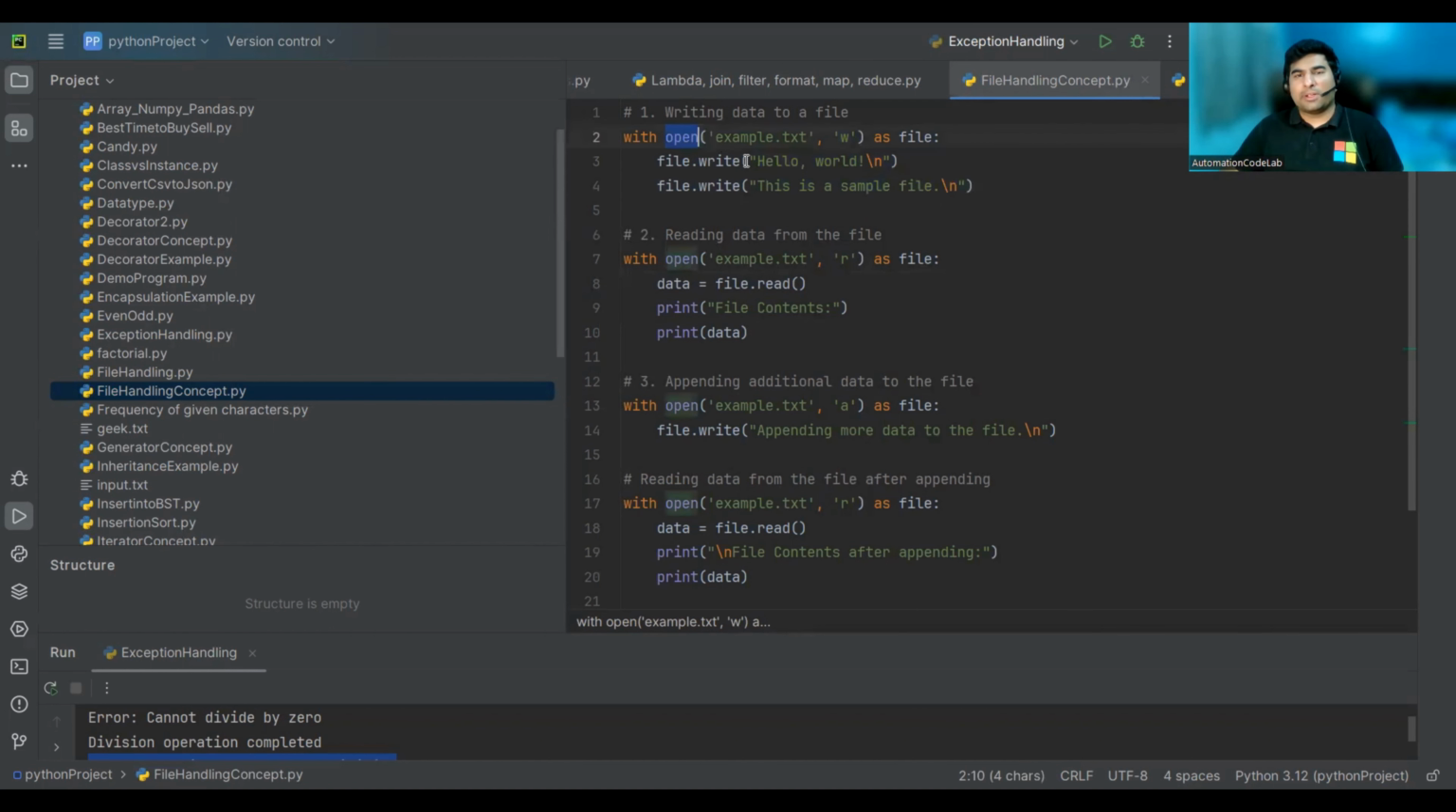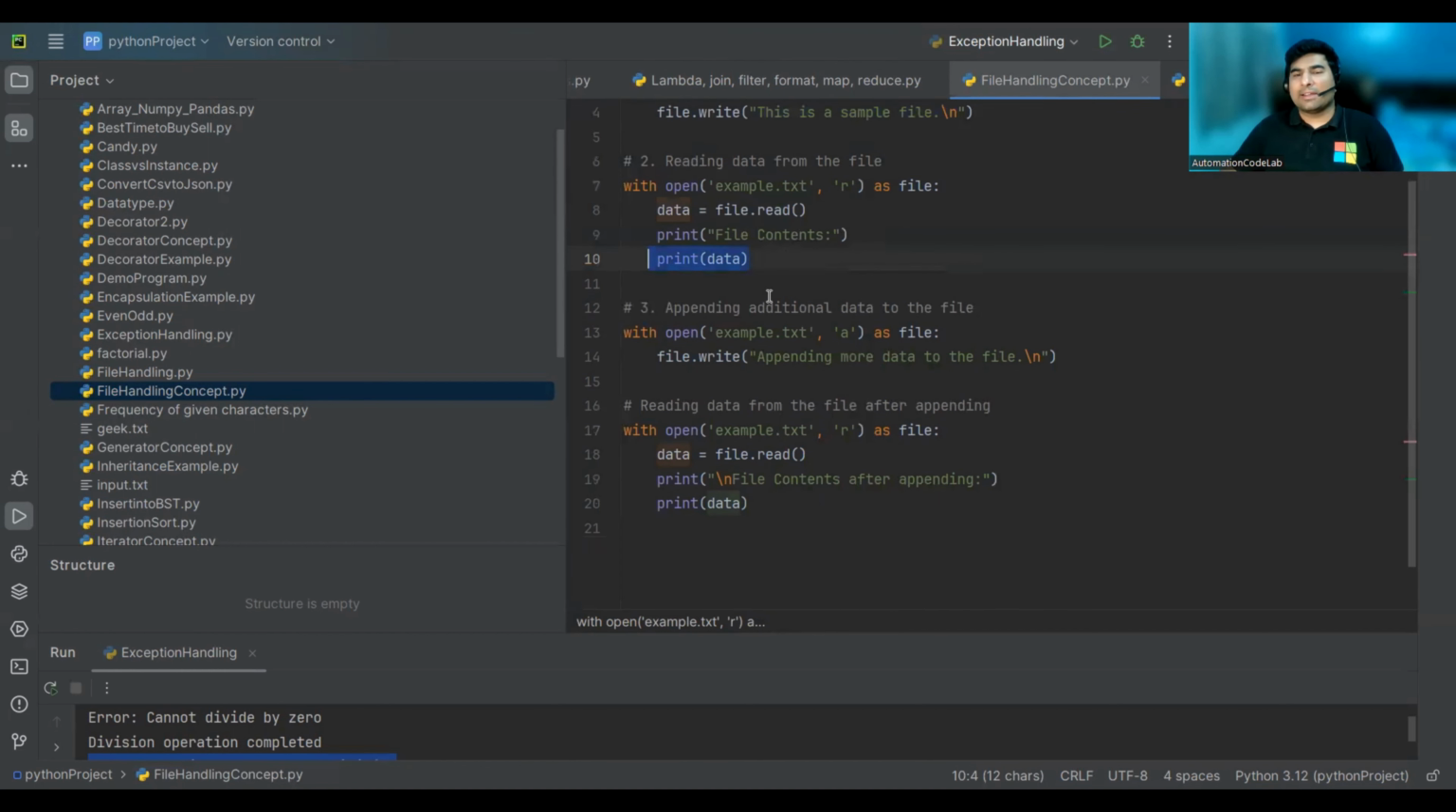So with open, I'm opening example.txt. I'm asking it to write hello world, and with a new line, to write this is a sample file. Then I'm asking it to read. R is for read mode. I'm asking it to read example.txt using the file.read command, and it will print the file contents.